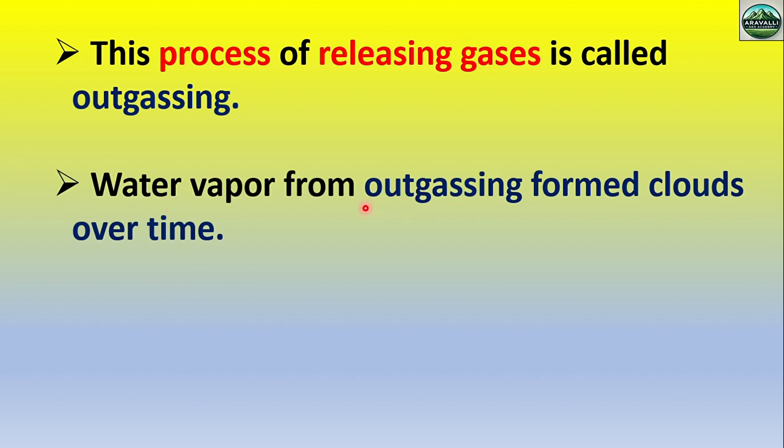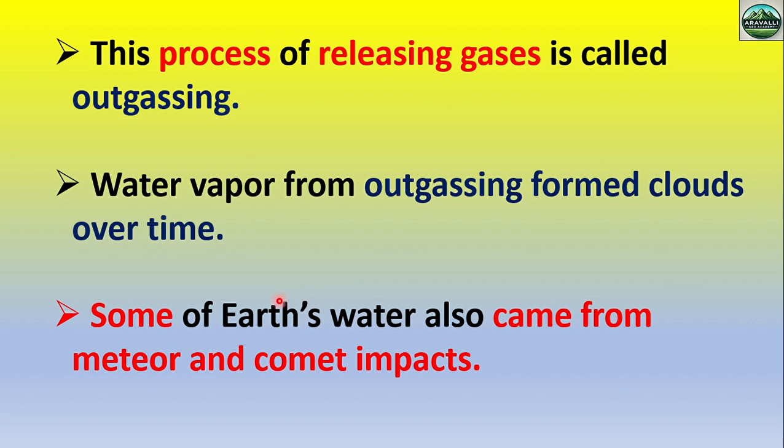The process of releasing gas is called degassing. This point is important for CSIR NET. Okay, the second atmosphere formed through volcanism, and this eruption of gases through volcanism is known as outgassing. The examiner may directly ask you this terminology. Water vapor formed through outgassing, and clouds formed over time. After the release of water vapor through volcanoes, clouds formed, and some of the earth's water also came from meteor and comet impacts. Scientists also believe that some water was added through meteoritic or comet impacts in the early earth.